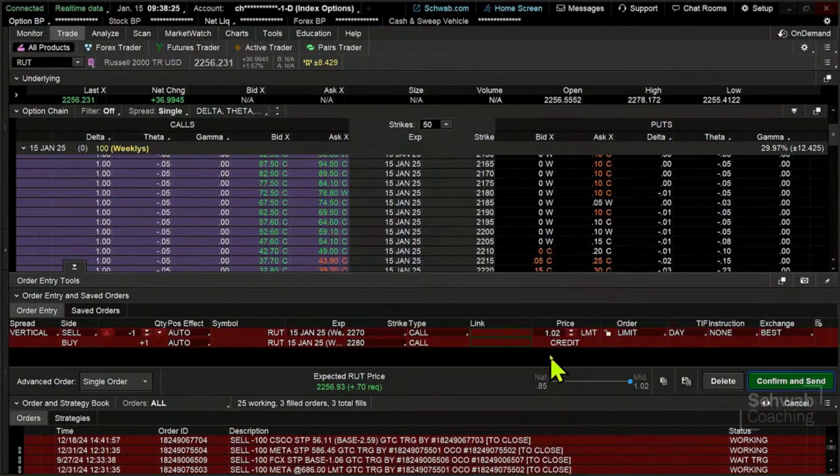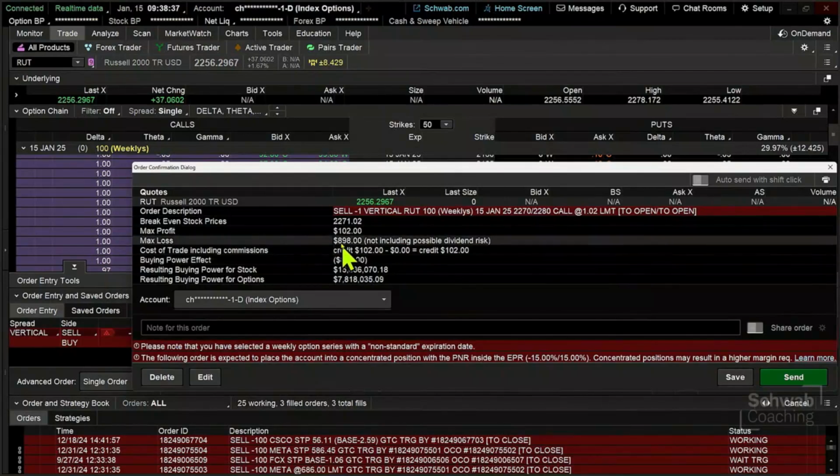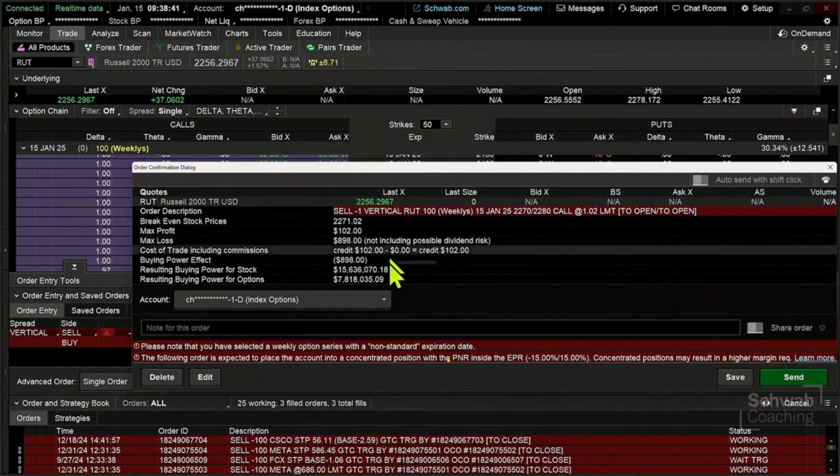So we're going to work this order, and our goal in this particular case is to claim as much of this credit as we can. Now we've got that risk associated with it. We click on confirm and send. We're risking about 800, or 898, against $1.02 in this particular case now that we've locked that down, but highly probable. From that standpoint, our delta gives us that highly probable perspective.